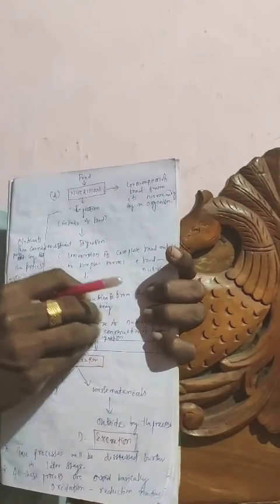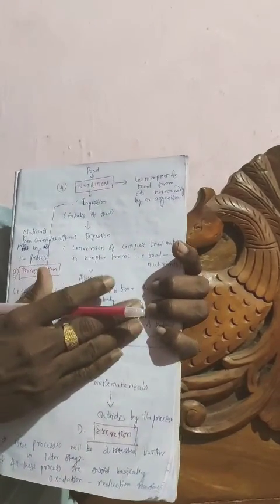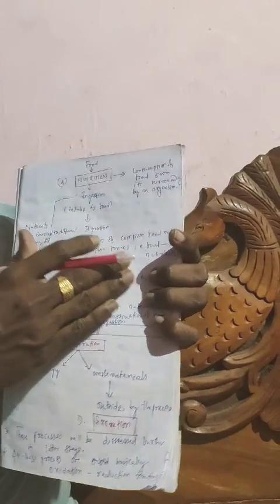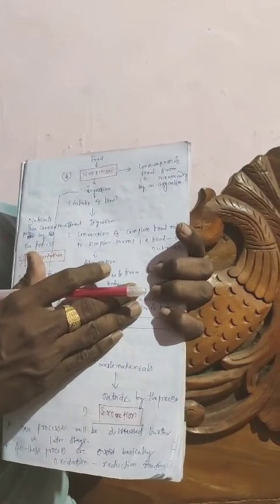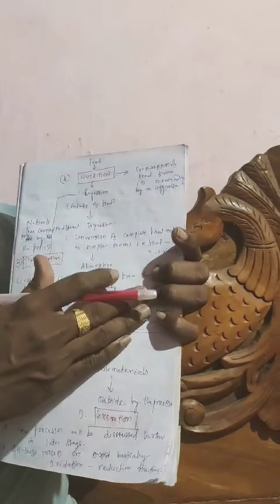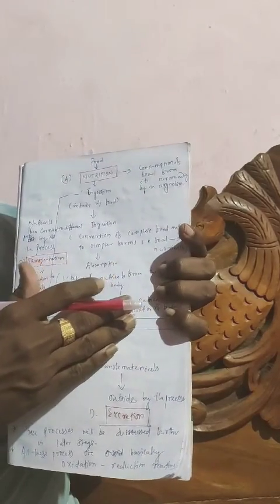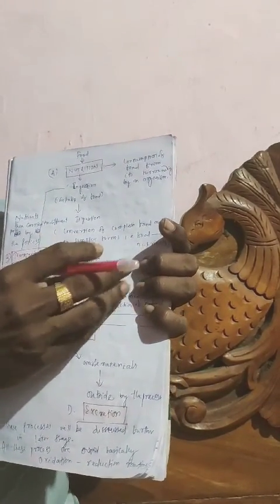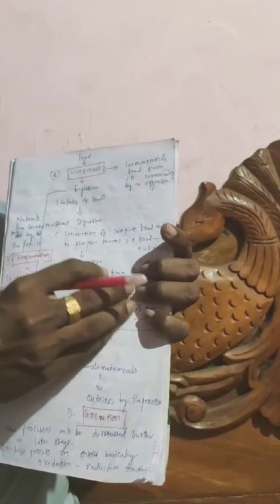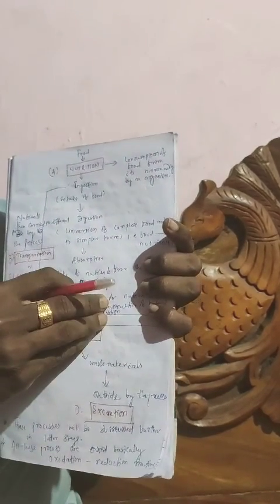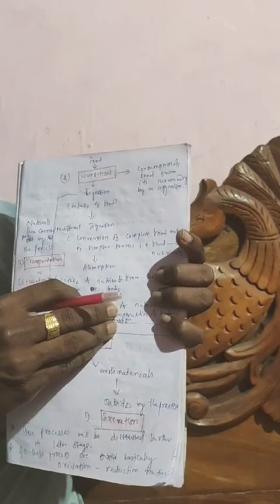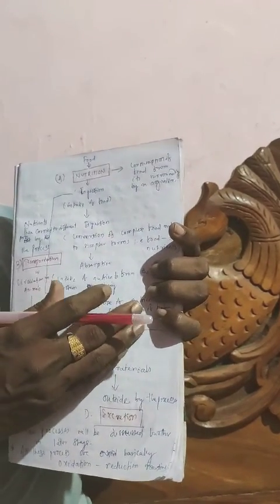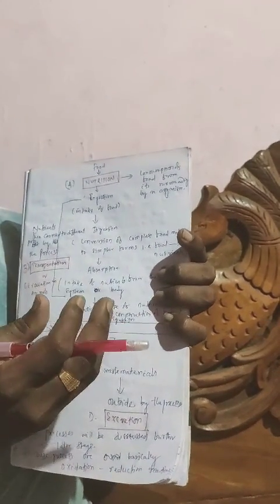This process is called assimilation. So what is assimilation? It is a very constructive process in which nutrients are used for different constructive functions. These are used by the organs. This process is called assimilation.